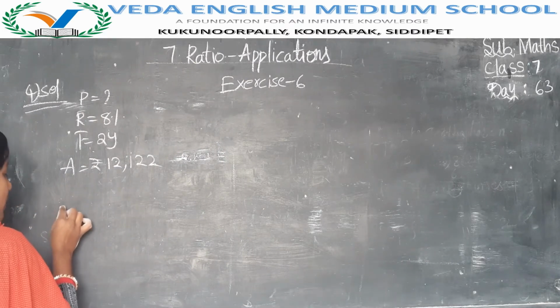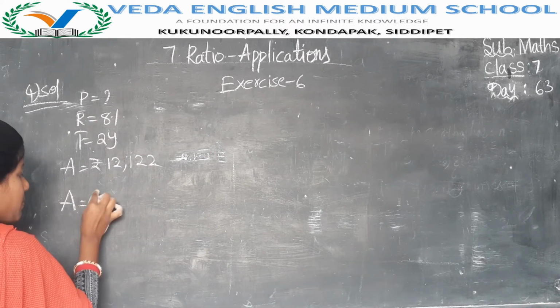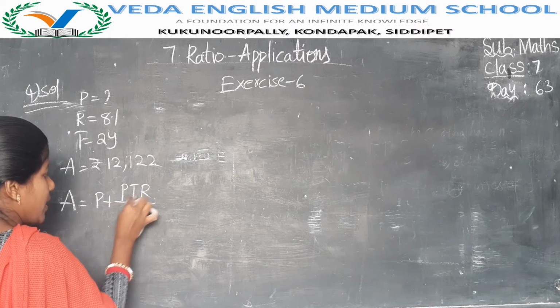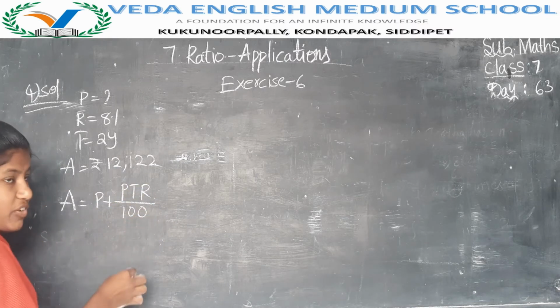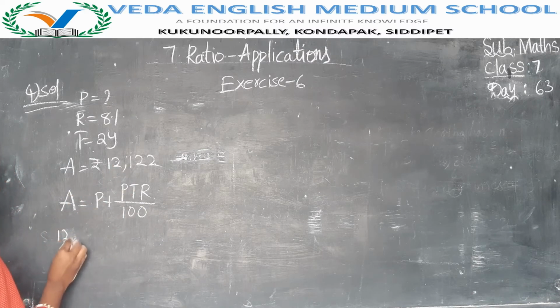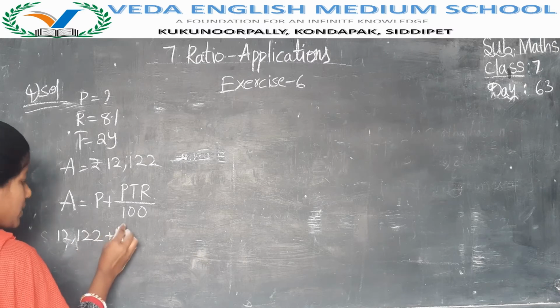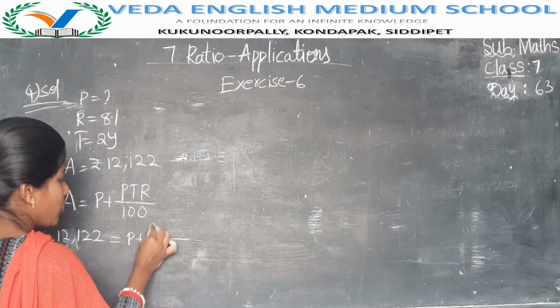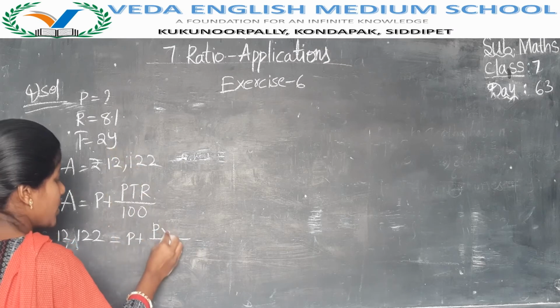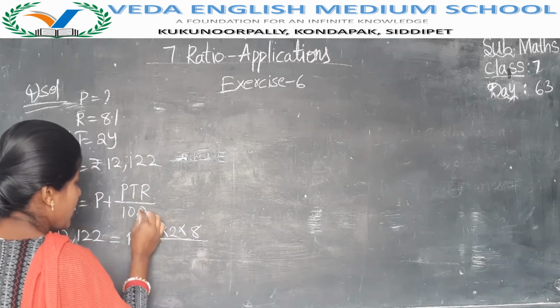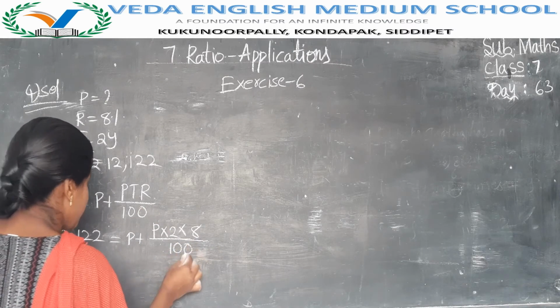So to find the amount, we have one formula, that is P plus PTR by 100. So A is equal to, A we know that is 12,122 rupees, is equal to P plus P, we don't know P, time we know that is 2 years, rate of interest we know that is 8%, by 100. You have to write as it is.